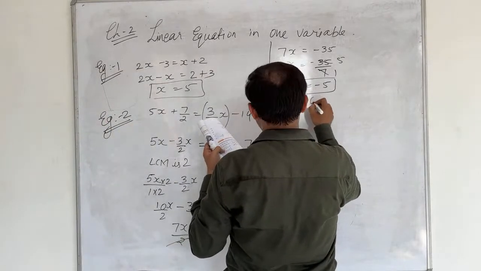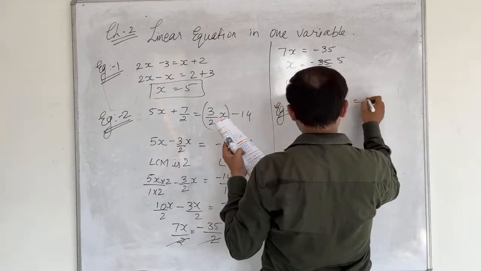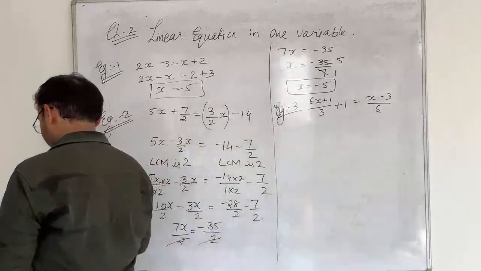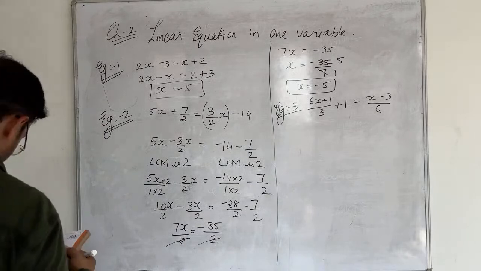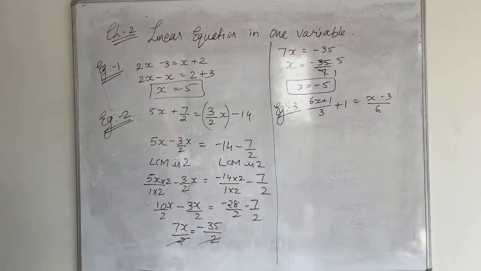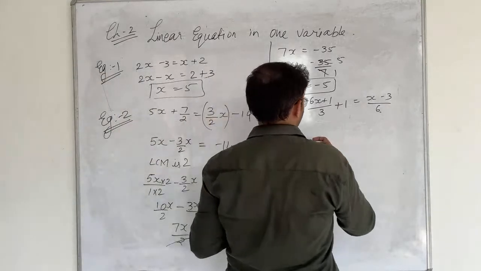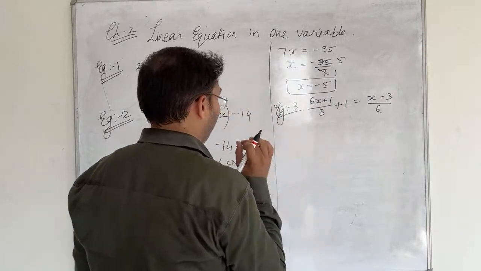Chalo, then here the next is (6x + 1)/3 + 1 = (x - 3)/6. So I'll be taking few questions only from this, and then we will move further. The next example which we are going to take, chalo, now let's start it. See here, this (6x + 1)/3 is a complex one.